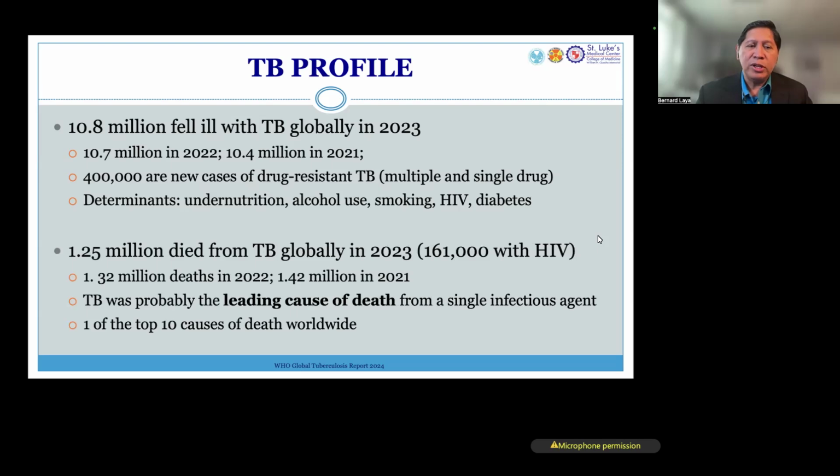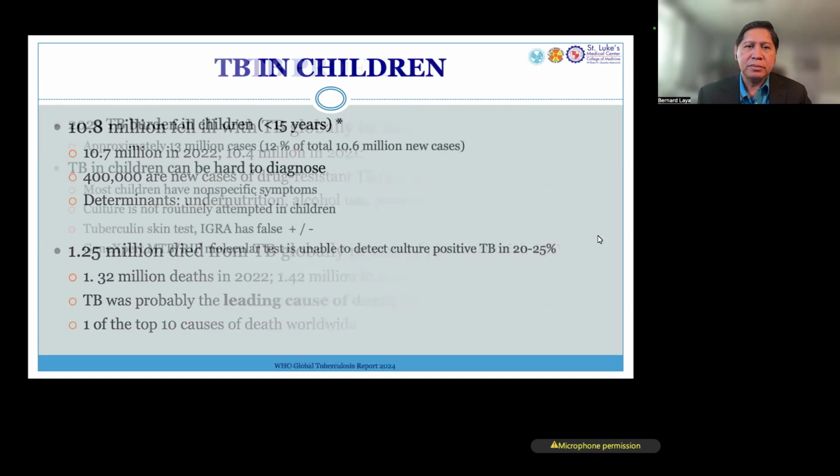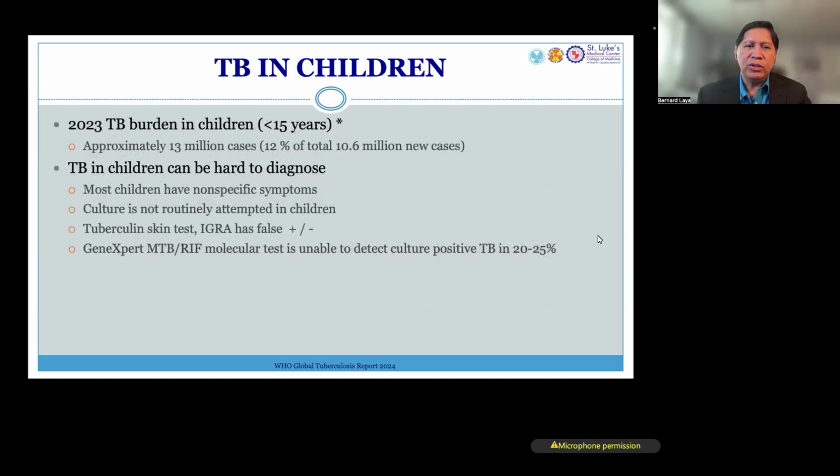About 1.25 million died from TB globally in 2023. So this is slightly diminished, but still not good. As it stands, TB is the leading cause of death from a single infectious agent, and it remains one of the top 10 causes of death worldwide. In children, for 2023, the TB burden remains enormous. There were approximately 1.3 million cases. That's about 12% of the new cases of TB. They fall within the age of 15 and below. So this is a great burden in the pediatric population.